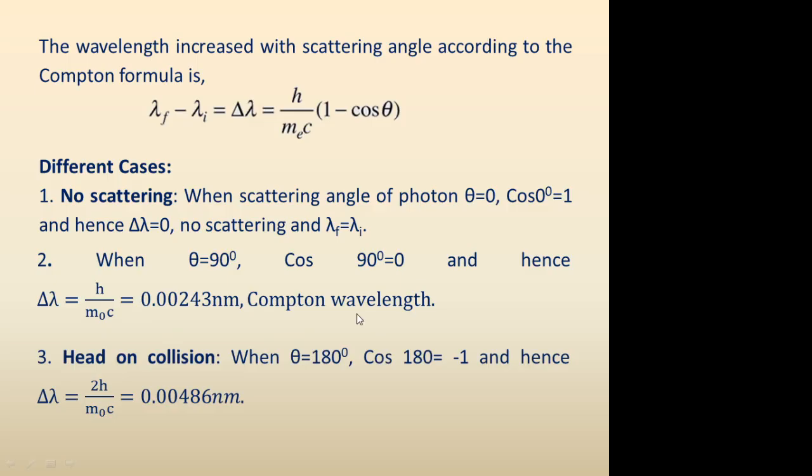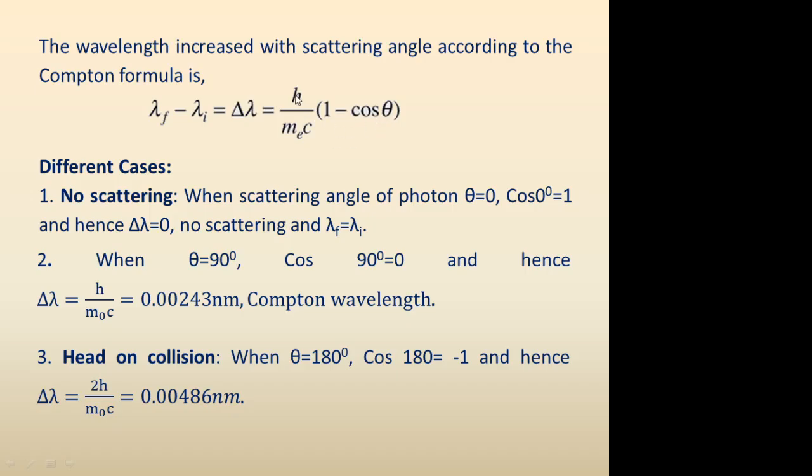The next case is the extreme case where the photon undergoes a head-on collision with the electron, that is when theta is equal to 180 degrees. Cos of 180 becomes minus 1, and hence delta lambda is equal to 2 times h by m naught c, because cos theta is minus 1, minus of minus 1 is plus 1, so 1 plus 1 becomes 2.